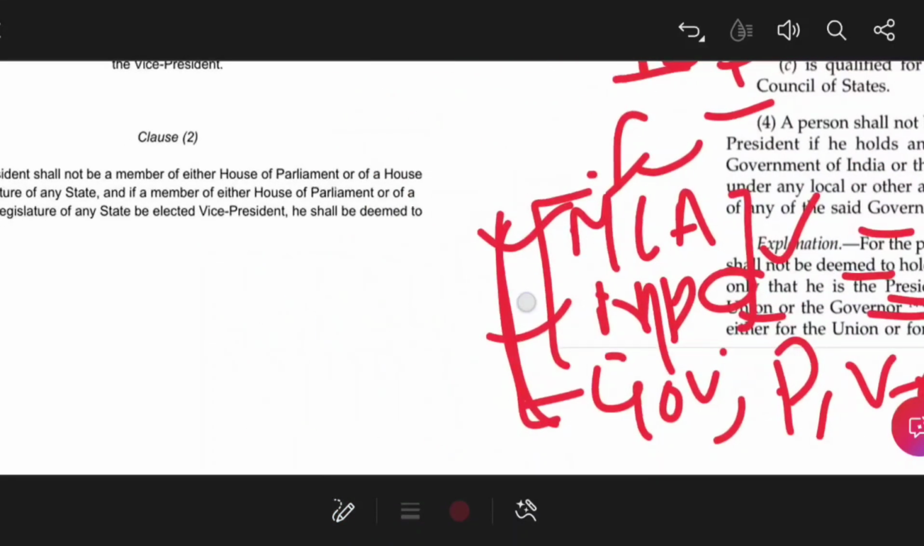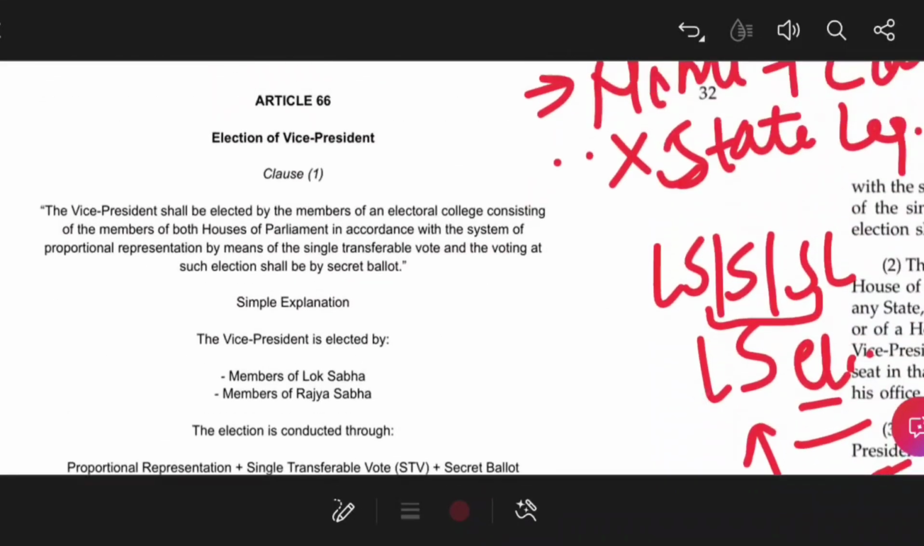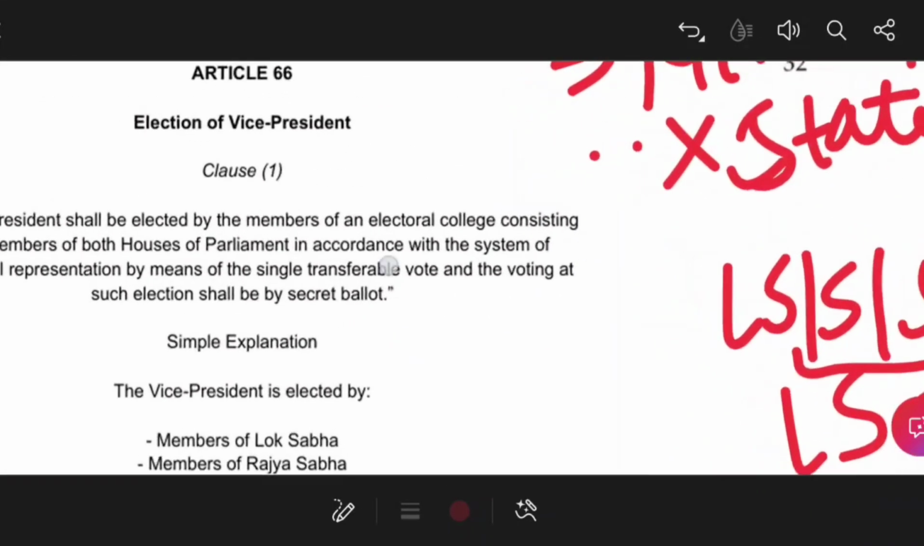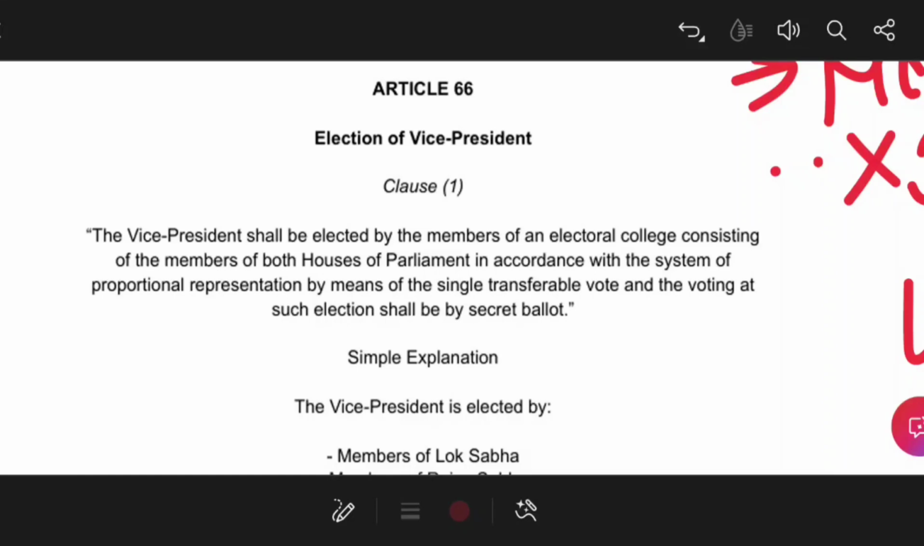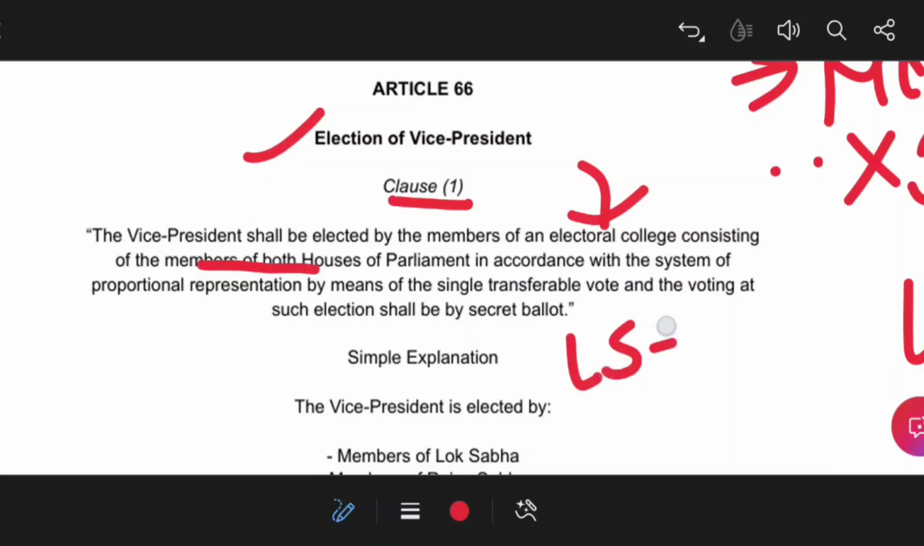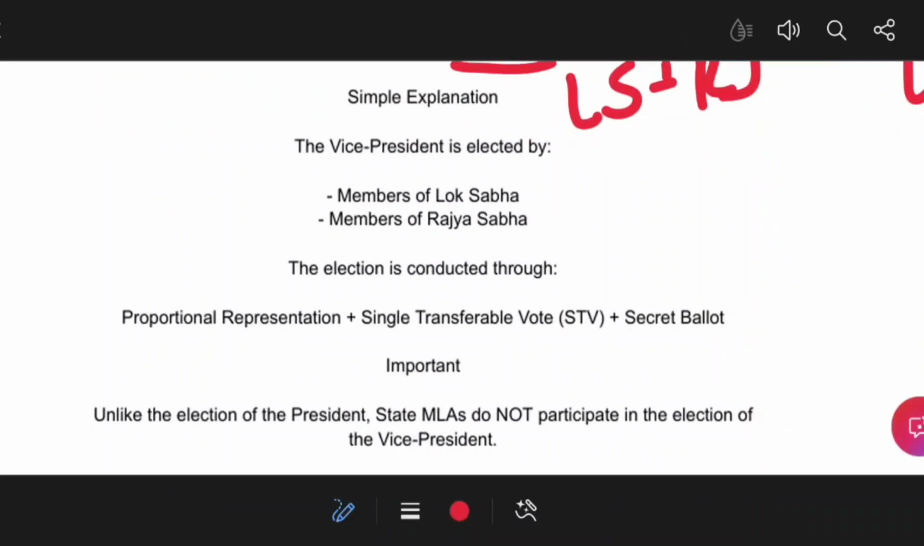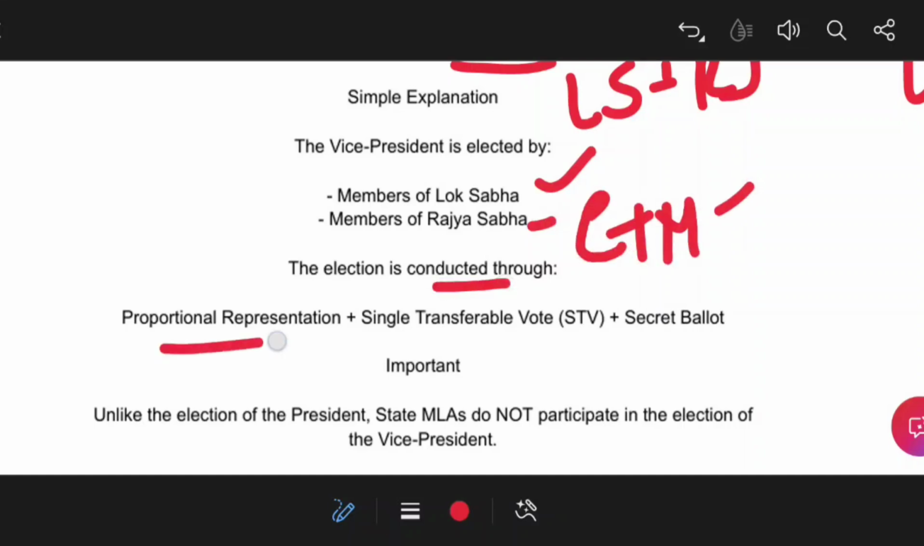Okay, now I am going to explain each article from my notes that I have made for you, in the simplest possible way. So article 66 was about the election of the vice president. Its clause 1 describes the electoral college. That means the electoral college consists of the members of both houses of parliament, that means Lok Sabha plus Rajya Sabha, and the proportional representation system will be followed, single transferable vote, and the ballot should be secret. Okay, and the vice president will be elected by members of the Lok Sabha and Rajya Sabha, both elected plus nominated. Okay, now the election is conducted through proportional representation system, single transferable vote, and secret ballot.